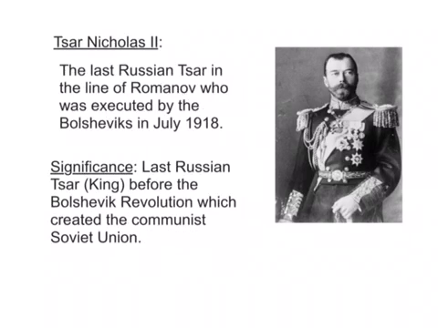Our next important person is Tsar Nicholas II. He's the last Russian Tsar in the line of the Romanovs who was executed by the Bolsheviks in July 1918. So his significance was that he was the last Russian Tsar, or king, before the Bolshevik Revolution, which created the Communist Soviet Union.